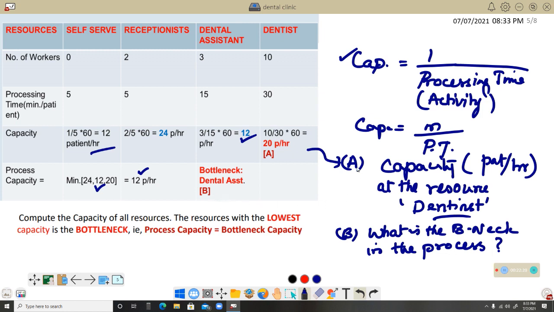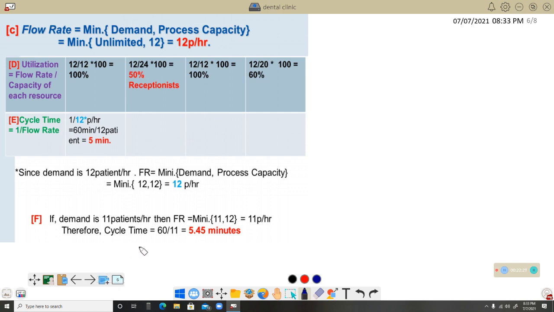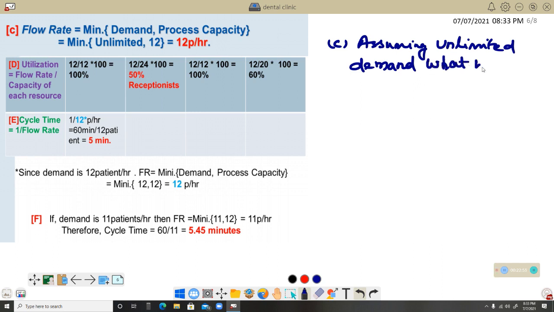So I think you are very clear with question number A and question number B. So let us move on to the next one. Now question number C goes like this. Assuming unlimited demand, what would be the flow rate?